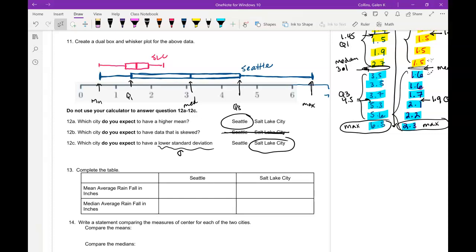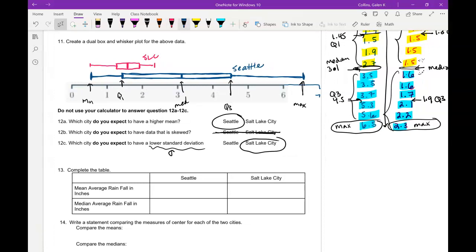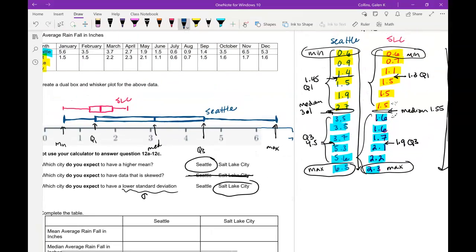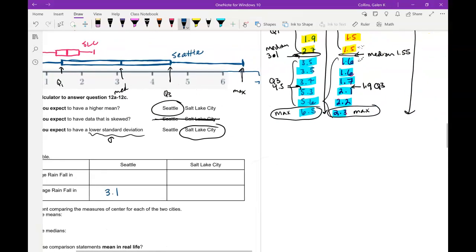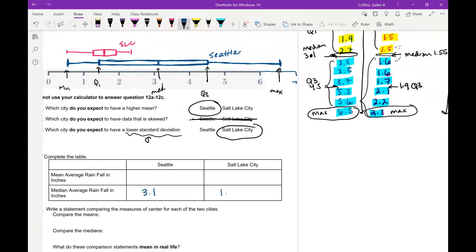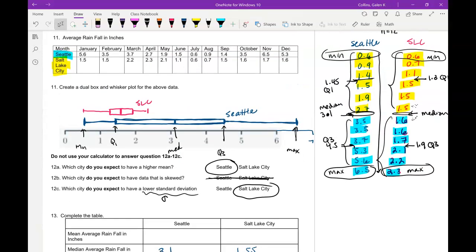Okay, so then to complete the table, we know the medians already. We said the median rainfall for Seattle, we should find that that is 3.1 inches. That was the center of our data. And for Salt Lake City, it was 1.55 inches. But to find the mean for each of these, we need to add up all of the data from each column and divide by the number of data.